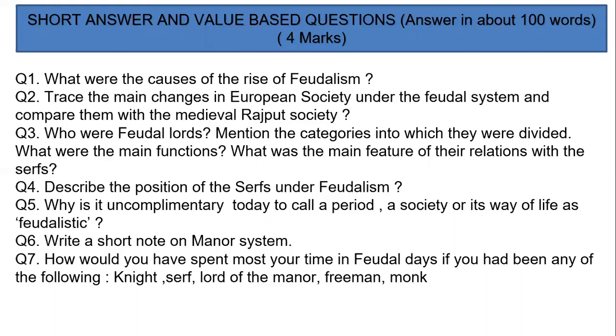So this was the entire thing: after the fall of the Roman Empire, lots of invasions took place, and it led to a decline in trade and commerce, and people did not have money. The king could not take taxes. So what would he give the nobles? He decided, I'll give land to the nobles, and I will give them the right to make laws on that land, to have their own money, to give them lots and lots of power, and even let them keep an army. And in return, they have to lend me that army to fight and protect the kingdom. And what did these lords do? They further distributed lands to their own vassals.